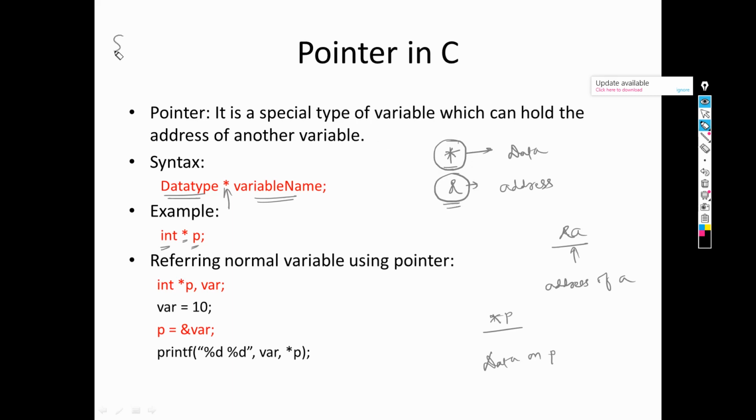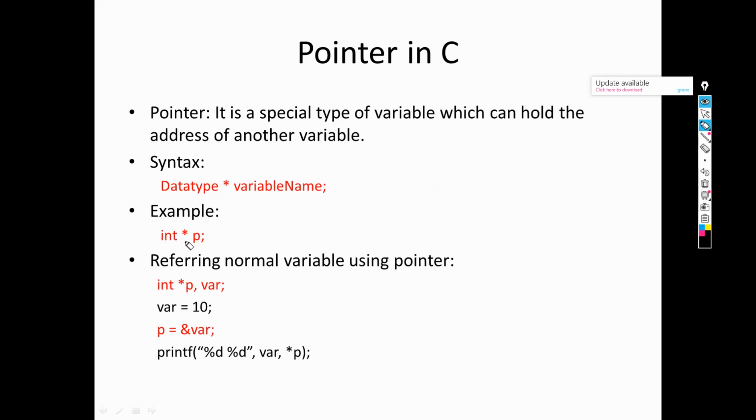You can recall that in the scanf statement we used to write %d and &a. The meaning here is that whatever value we get from the user will be stored at the address of a. Here &a is written, which means address of a. So asterisk is data and ampersand is address. A pointer is declared like this, int *p, or we can say integer asterisk p. It is known as integer star p. So this is a pointer of integer type.